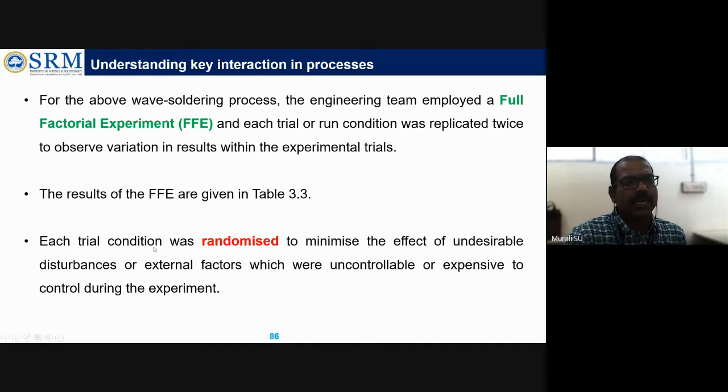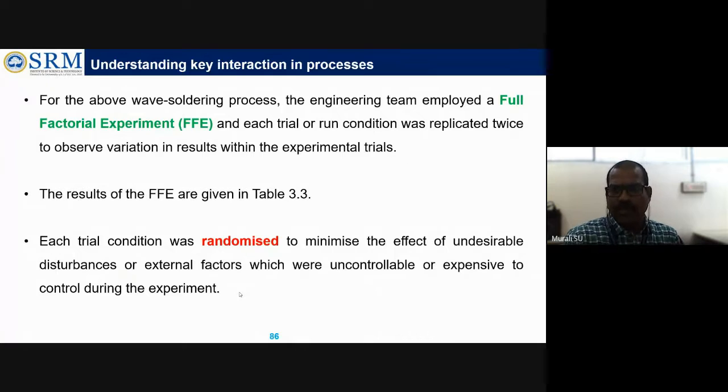So each trial condition was randomized to minimize the effect of undesirable disturbances or external factors which were uncontrollable or expensive to control during the experiment. So first, instead of one variable at a time, they tried a full factorial experimentation.